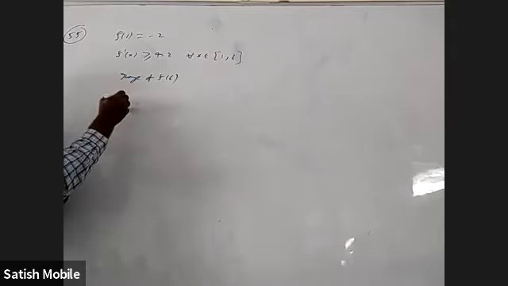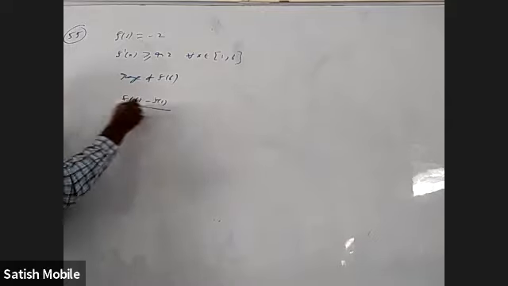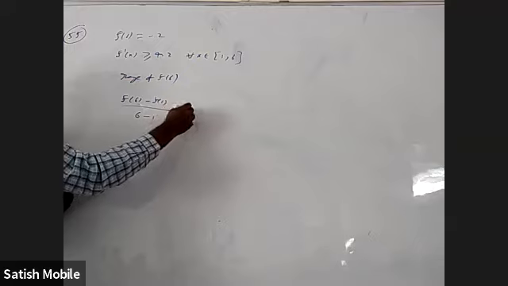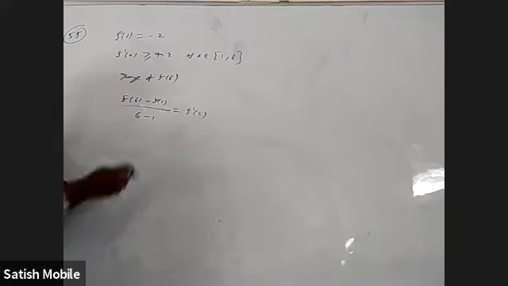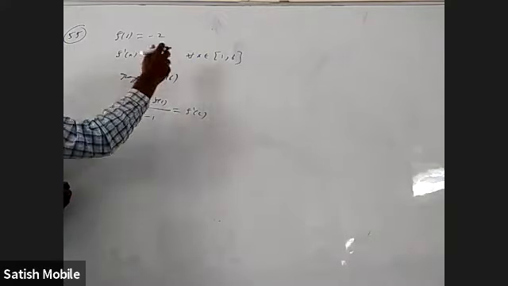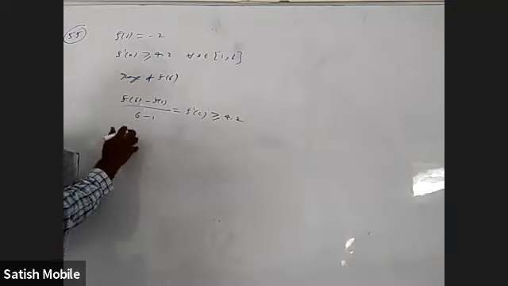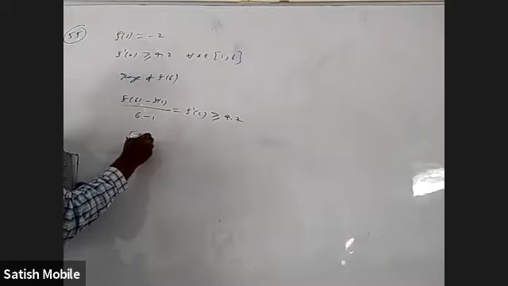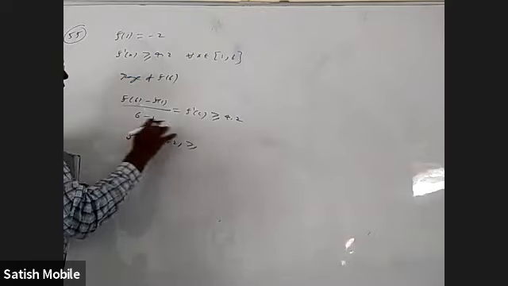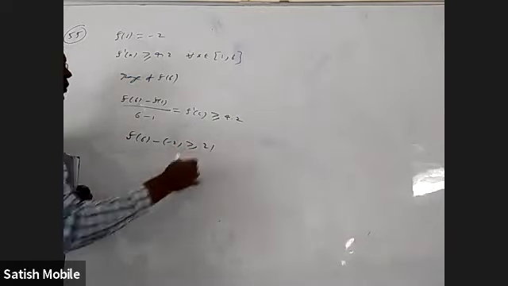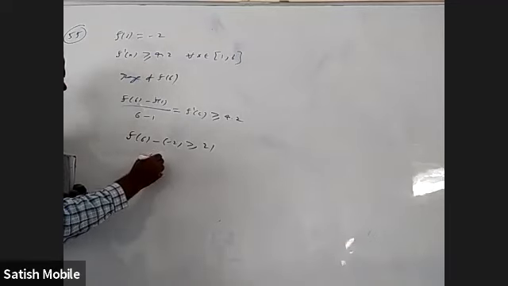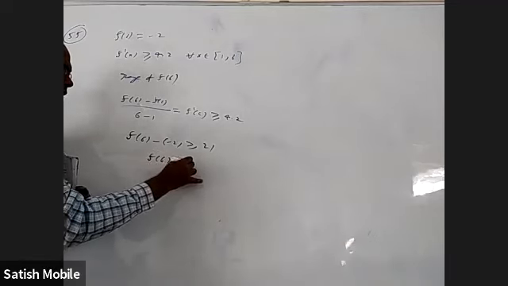If you want to use Lagrange theorem, definitely there will be a c such that f of 6 minus f of 1 by 6 minus 1 will be f dash of c. And that f dash is greater than or equal to 4.2. Now substitute all this. F of 6 is what we need to find. F of 1 is minus 2. And here 5 into 4.2 is 21. Then we get that f of 6 is greater than or equal to 19.